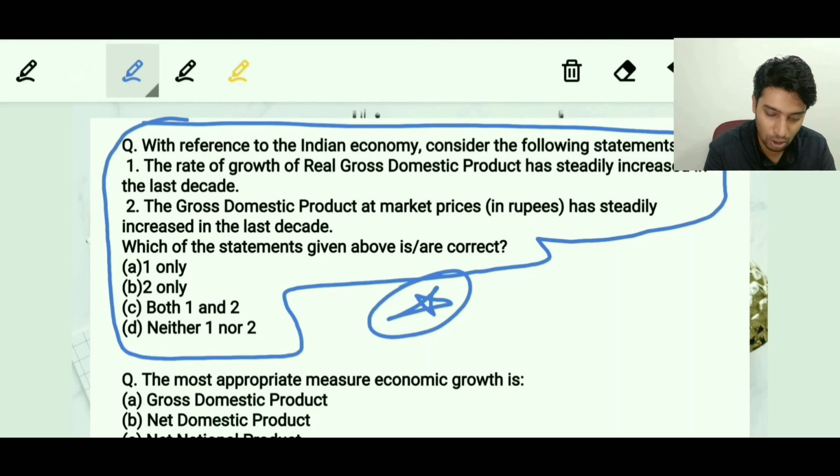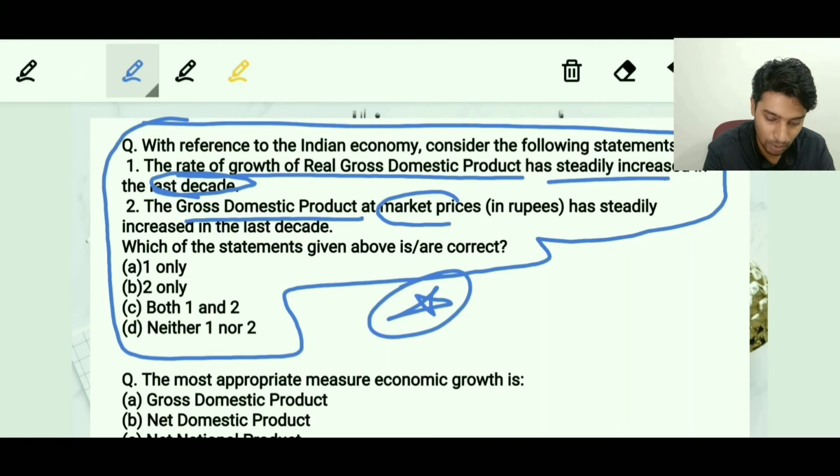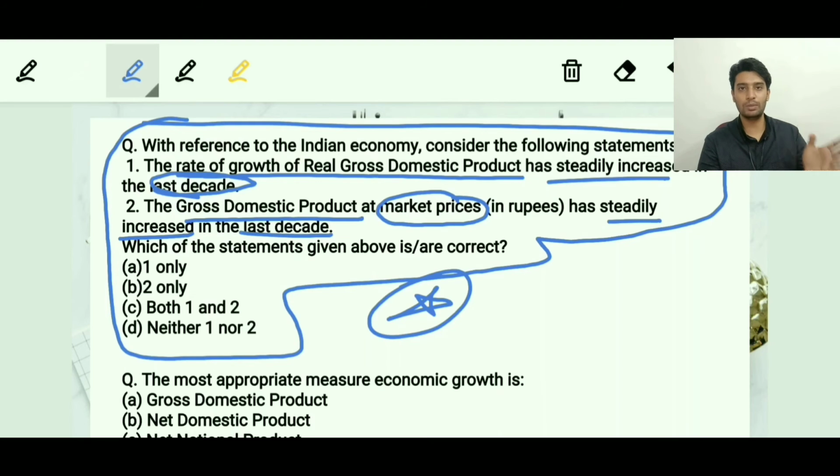So with reference to the Indian economy, consider the following statements: the rate of growth of real GDP has steadily increased in the last decade. And the next is the GDP at the market price has steadily increased in the last decade. So this kind of questions, that the GDP has increased steadily in the last 10 years, the GDP at the market price has steadily increased in the last 10 years, are usually asked in the examination every 3-4 years.